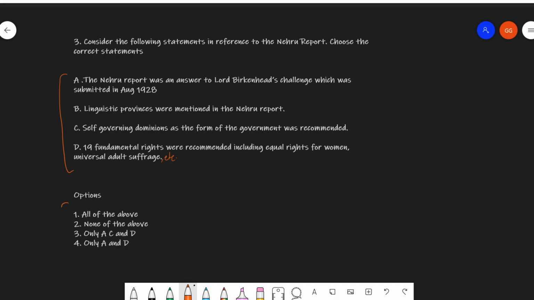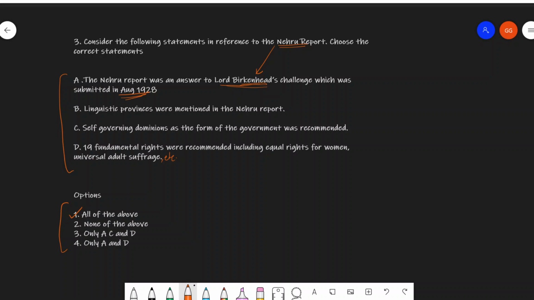Now, amongst the options here, option 1 is correct, that is, all the above statements are correct. Let's understand a little about the Nehru report. The first statement is giving us an introduction to it. That is, the Nehru report was actually an answer to Lord Birkenhead's challenge. This report was submitted and finalized by August 1928. So, very important, it was a challenge to Lord Birkenhead.